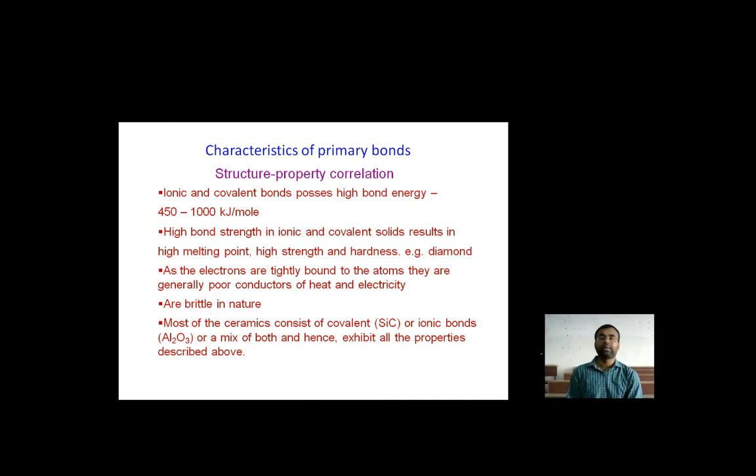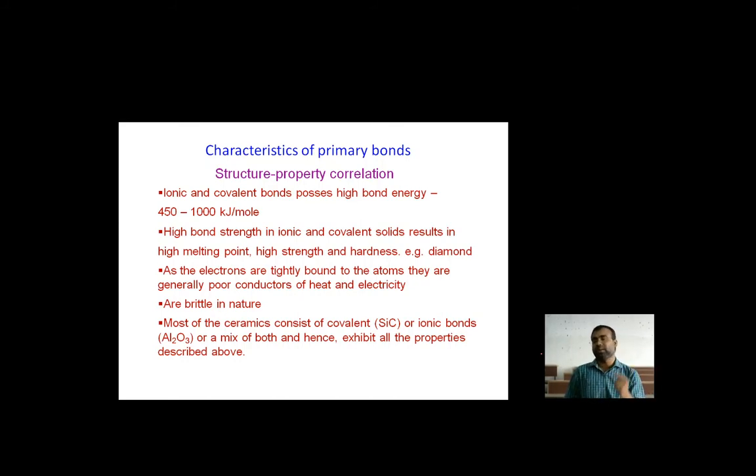They are also brittle in nature. As hardness increases, the material tends to be brittle. But if we require the hardness, we will sustain that. If we do not require the hardness, we will not sustain it. Most ceramics consist of covalent bonds, such as silicon carbide, or ionic bonds, such as aluminum oxide, or a mix of both, and hence exhibit all the properties described above, and they don't have the conductivity to carry electricity.